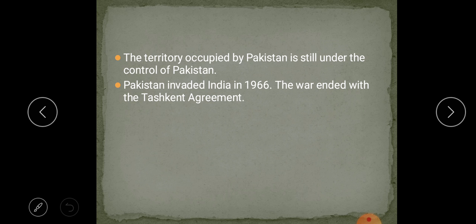In 1953, the States Reorganization Commission was formed. Mr. Fazal Ali became the president, and K.M. Panikkar and H.N. Kunzru became its members. Based on the report of this commission, the States Reorganization Act was brought into effect. According to this act, 14 states and 6 union territories were formed.